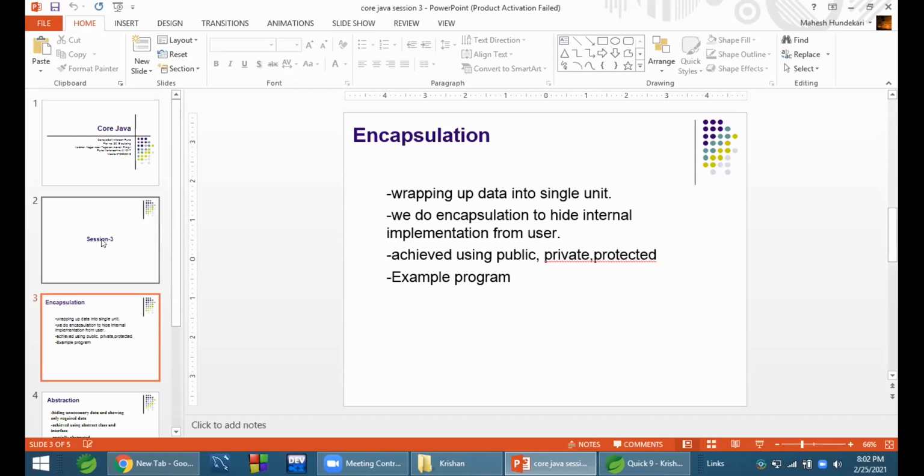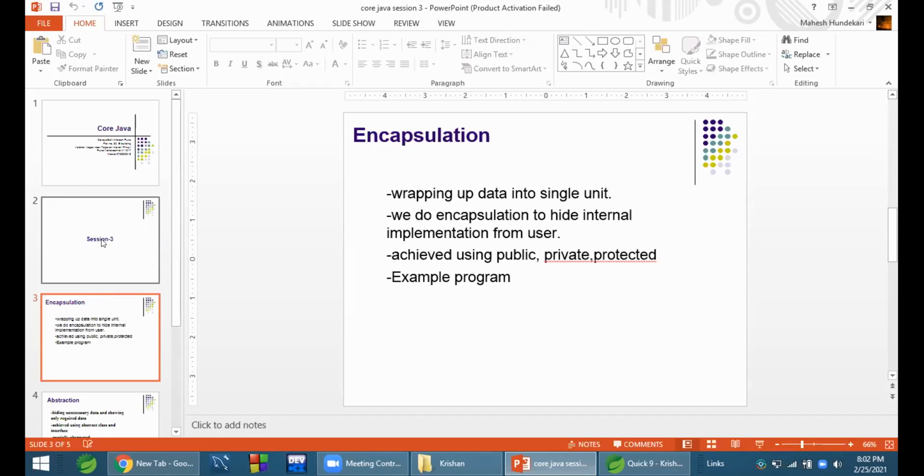We do encapsulation to hide internal implementation from the user, and also to provide security to our data members. Data members means variables, methods, constructors, blocks. These are all data members of a class. To provide security to them, to hide internal implementation, or to keep some restrictions on some data members, we do encapsulation.